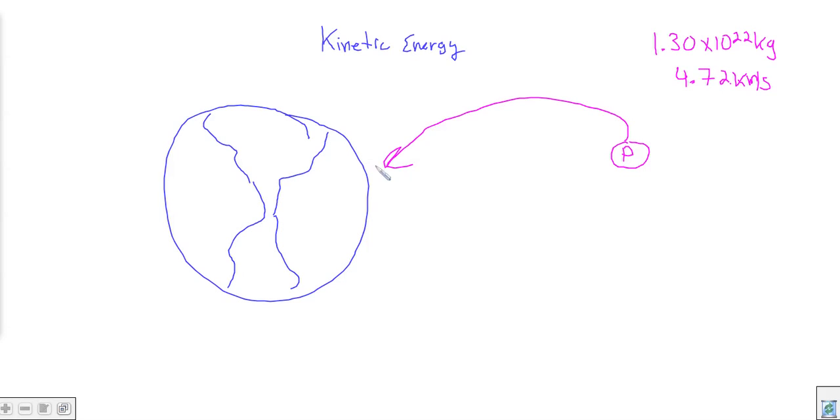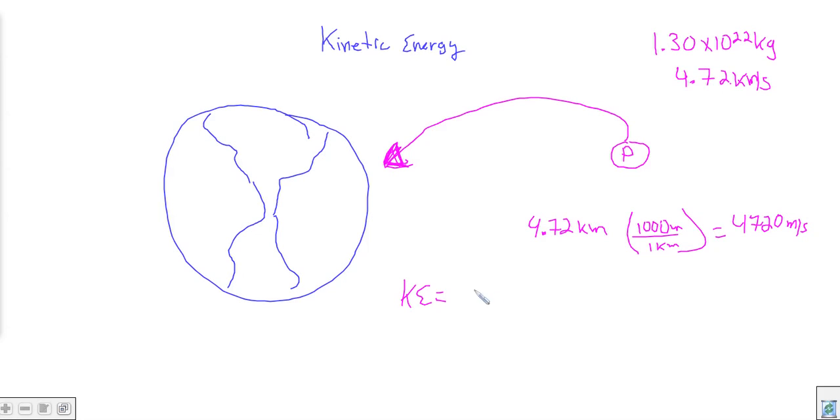Let's see if we can figure out something about the impact that's going to hit the Earth. First of all, let's change this 4.72 kilometers per second into meters per second. 1,000 meters is 1 kilometer, so running that conversion we have 4,720 meters per second. So Pluto is going really, really fast. All right, so what else can we figure out? Now that we know the velocity, we can figure out the kinetic energy.